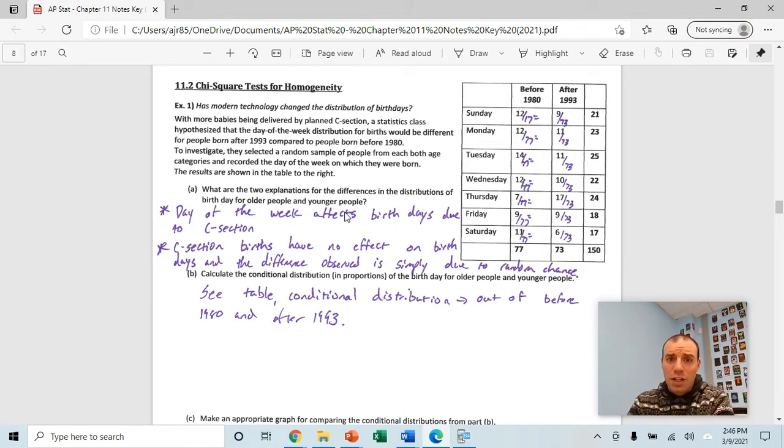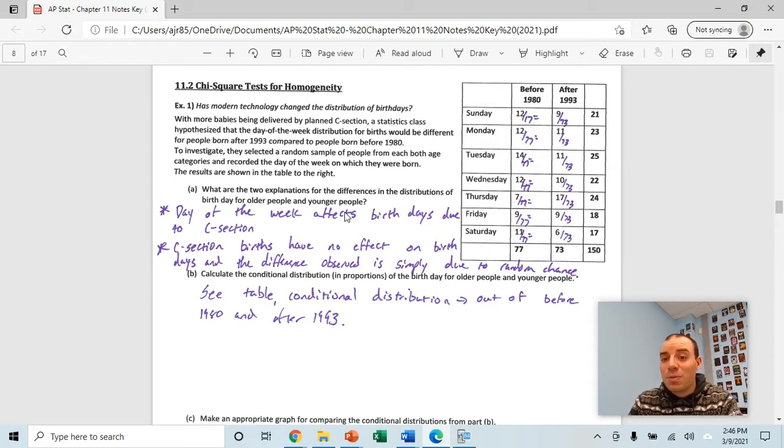So has modern technology changed the distribution of birthdays? With more babies being delivered by planned C-section, a statistics class hypothesized that the day of the week distribution for births would be different for people born after 1993 compared to people born before 1980. To investigate, they selected a random sample of people from each age group and recorded the day of the week on which they were born. The results are shown in the table on the right.